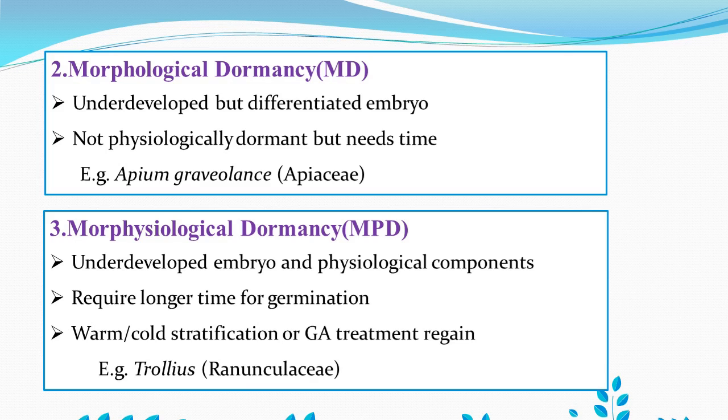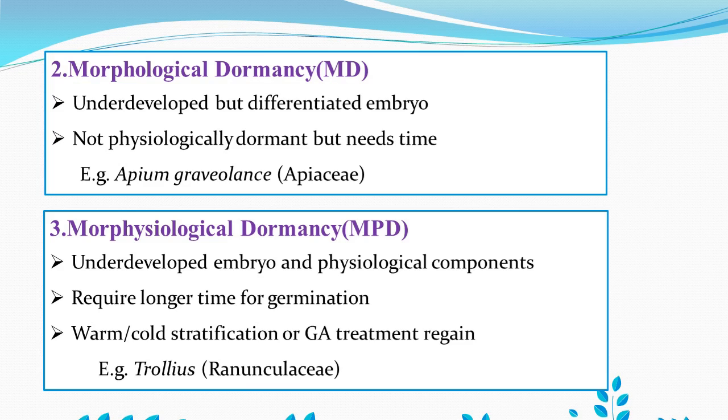If a seed has a differentiated embryo, but it doesn't lead to complete development, due to the presence of such an underdeveloped embryo, the seeds fail to germinate. Such a type of dormancy is called morphological dormancy.